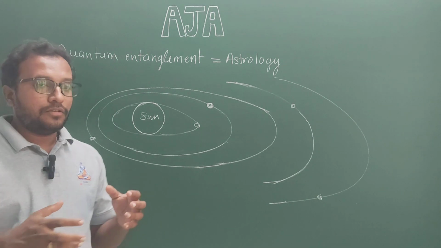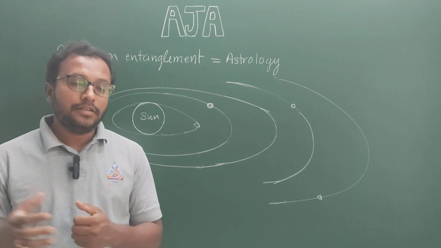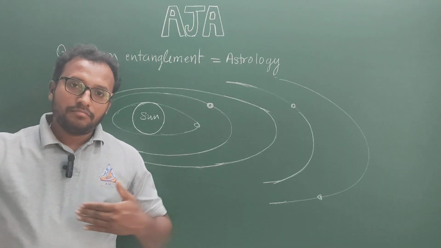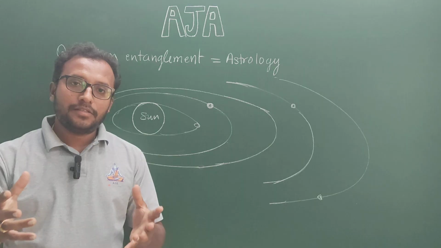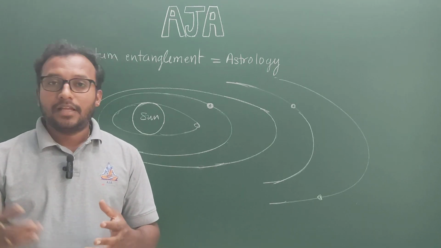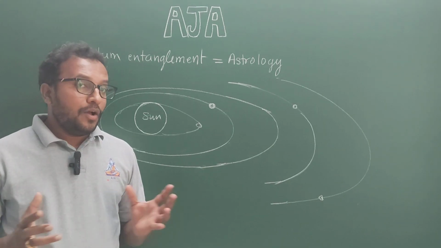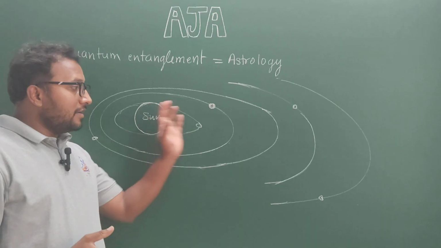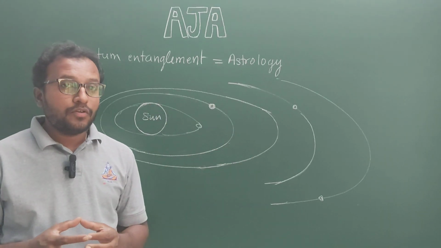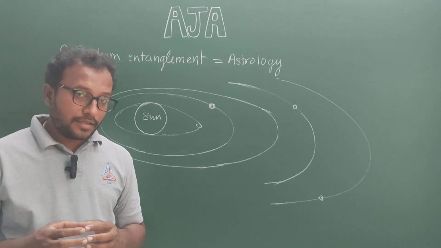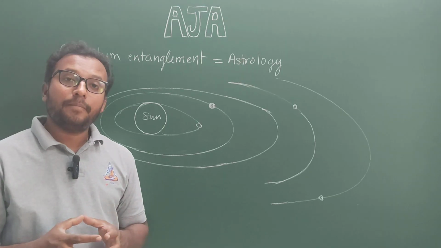The leftover bits of gas and dust, over billions of years, formed the planets, the moons of the planets, and the asteroids. Now think about this. The entire solar system is formed out of one single event, that is, the collapse of the solar nebula.